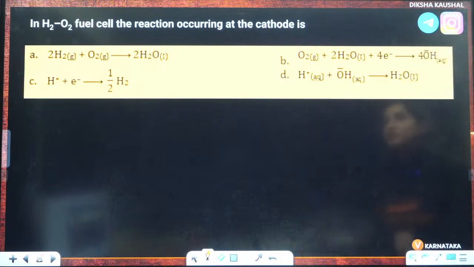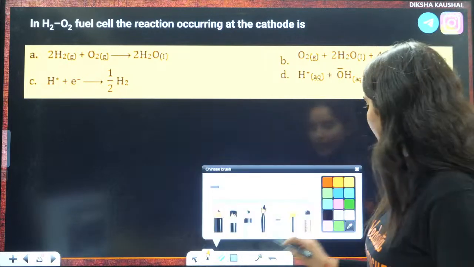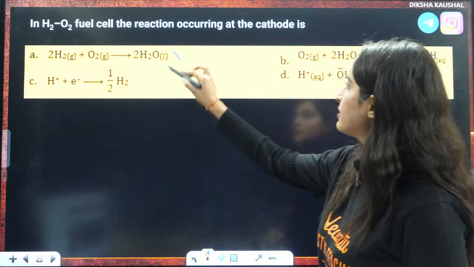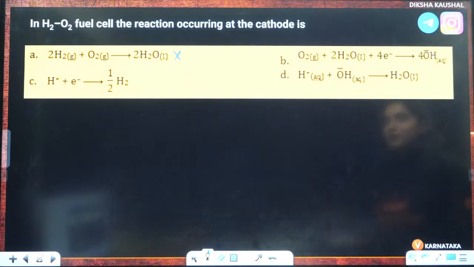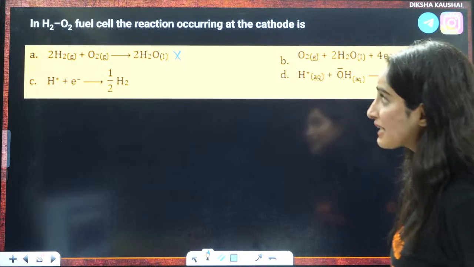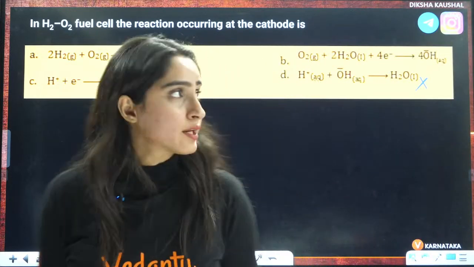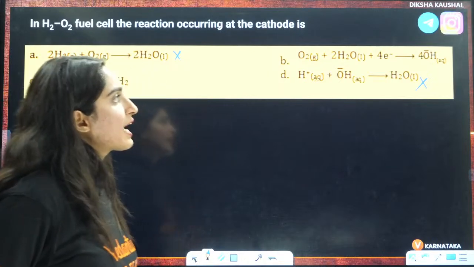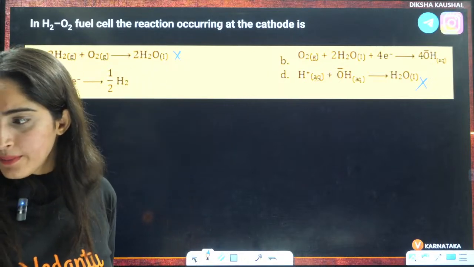At the cathode, which reaction is occurring? Anybody in the chat box? This is the overall reaction, so this is definitely not the correct answer. This is also definitely not the correct answer. Anybody in the chat box? At the cathode, which reaction is occurring?